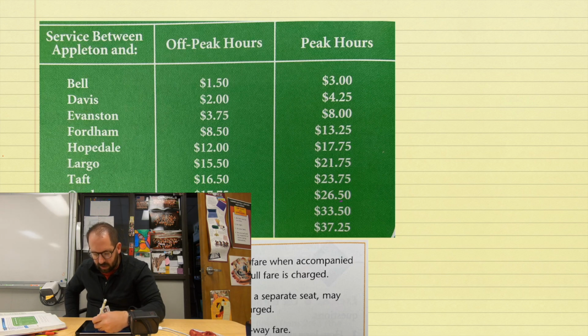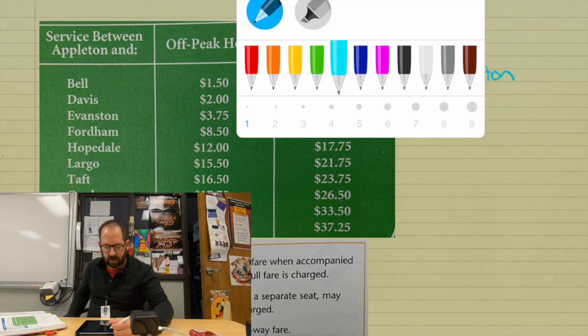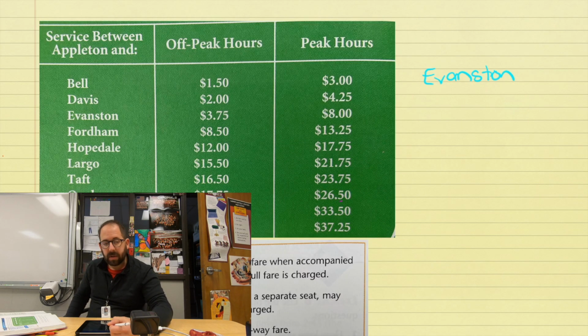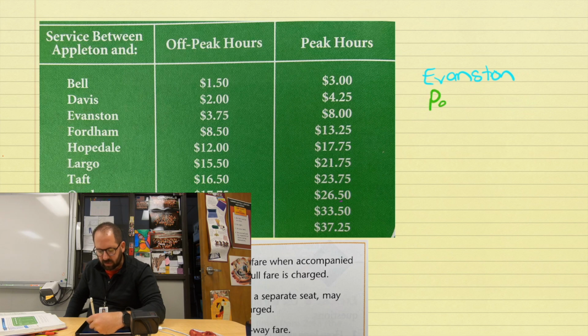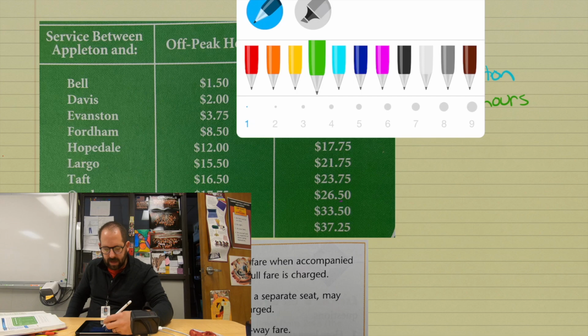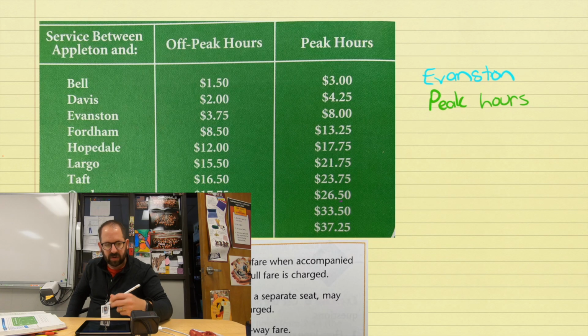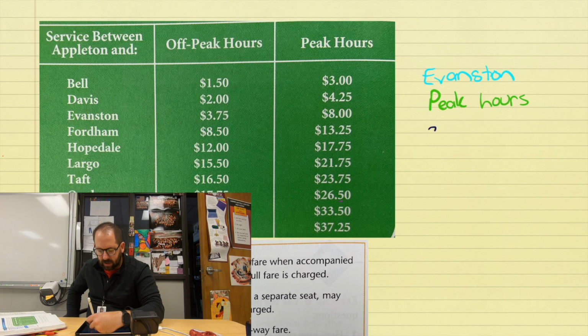So let's just do an example here. This is what your homework will look like today, or I should say the Google question of the day would look like this. They'll say, okay, you're going to be given a town that you're going to. So I'm going to Evanston, right? They'll tell you if you're on peak hours or off. So we're going to go peak hours on this one. And then they'll give you the number of adults. So let's say we're having 2 adults.